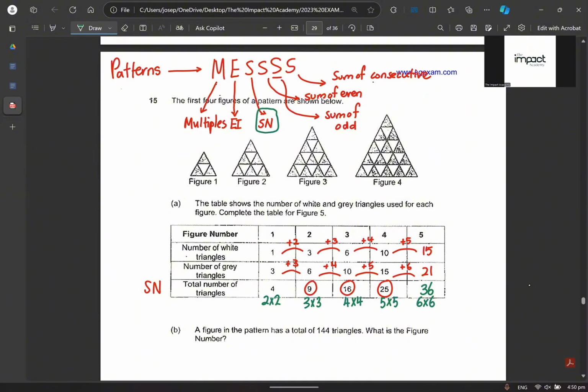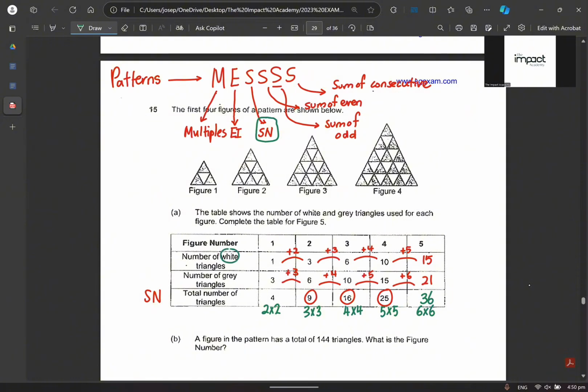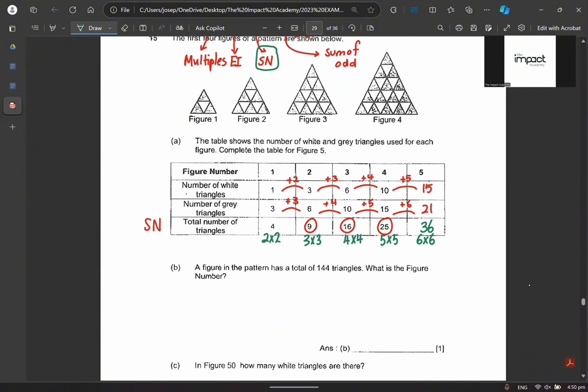So for the total, you can use square number. But for number of gray square, can you use square number? Cannot. You cannot use square number for number of gray square. You understand? For number of white square, can you use square number? Cannot. Am I making sense or not making sense? Okay, right. So only for the total, sorry, only for the total in this question. Not every question, but in this question, okay? Now, let's read the next one.